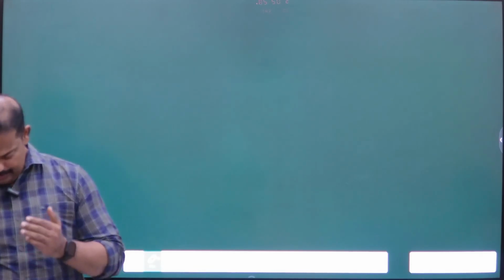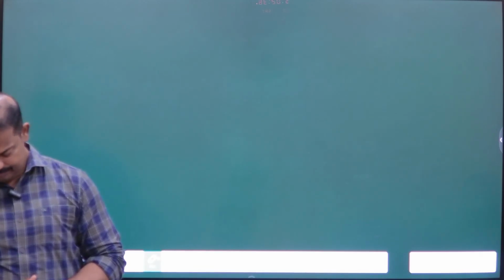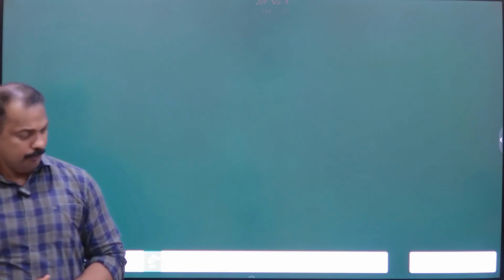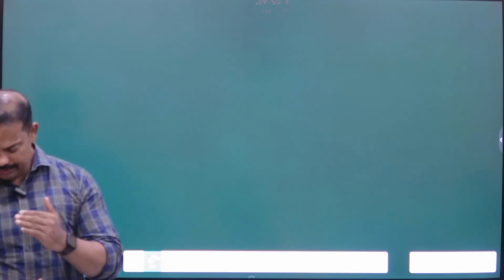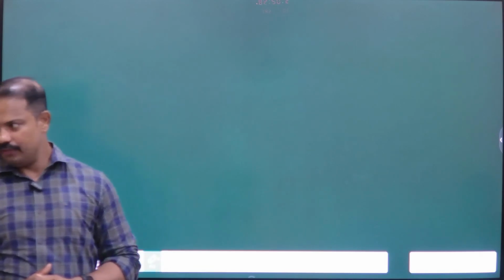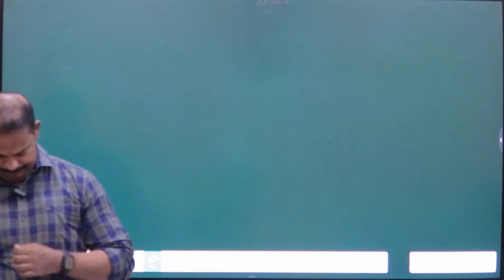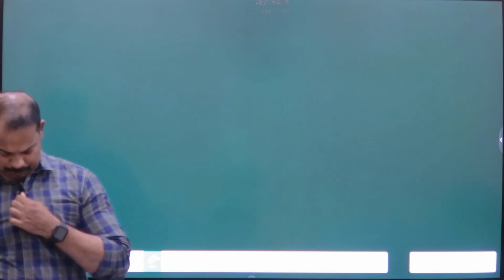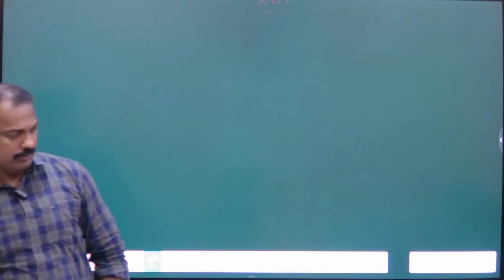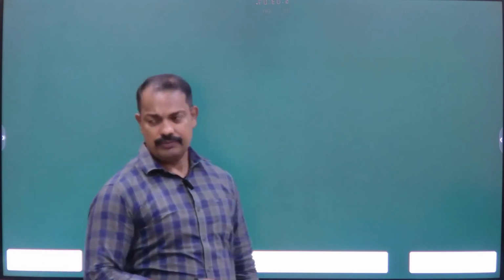Listen. A ball is dropped from the edge of a roof. It takes 0.1 second to cross a window of height 2 meter. Find the height of the roof above the top of the window.